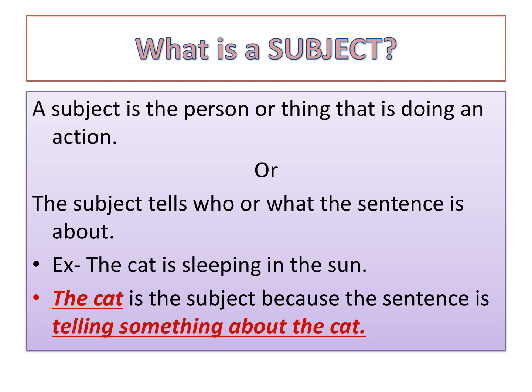A subject is the person or thing that is doing an action. Or in short, we can say that a subject is the doer. Another definition of the subject is, the subject tells who or what the sentence is about.